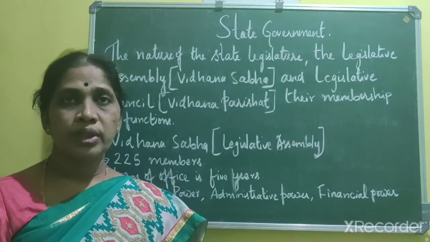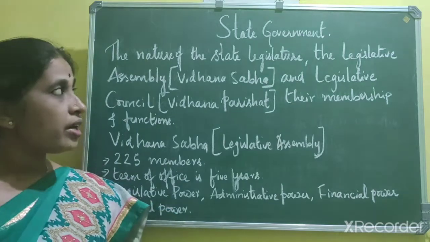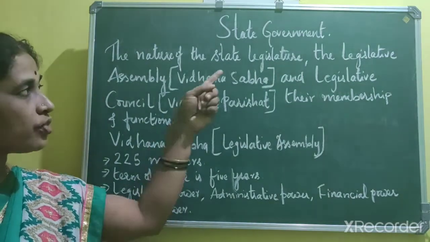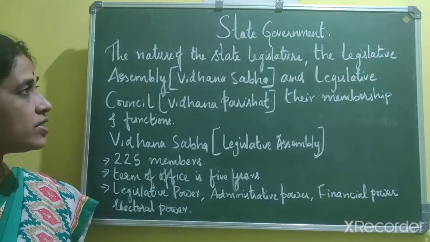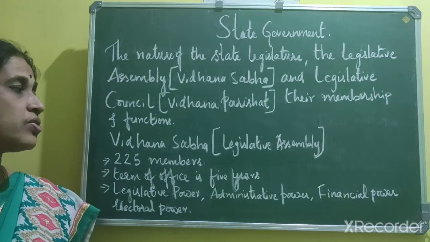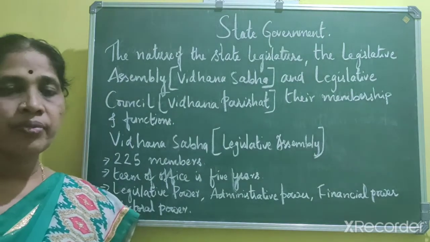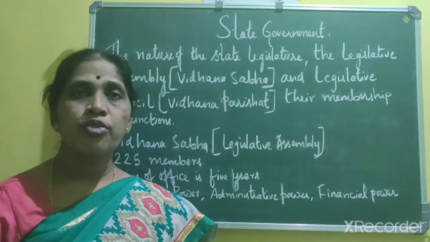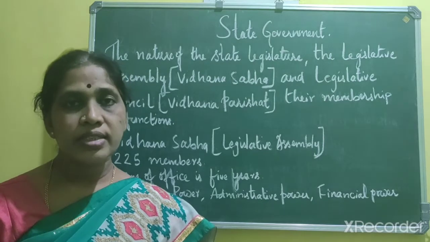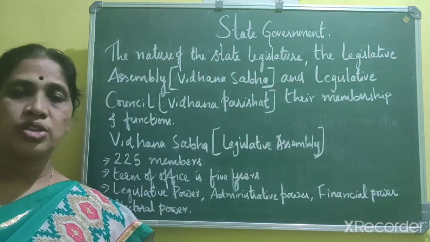Today I am going to do the third chapter in political science, that is state government. In this lesson we are going to study the nature of the state legislature, the legislative assembly, that is Vidhana Sabha, and the legislative council, that is Vidhana Parishad, their membership and functions. The state government follows the model of the central government, and thus has a legislature, executive and judiciary.